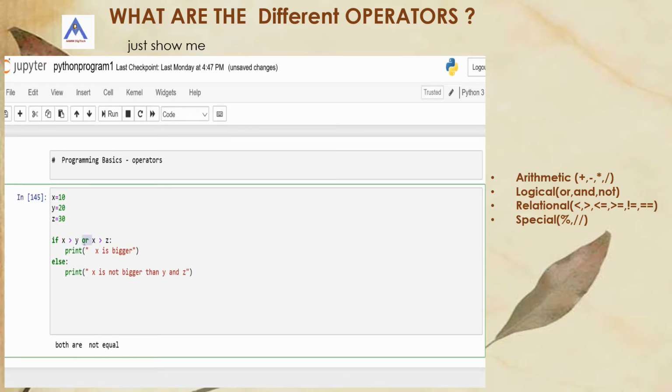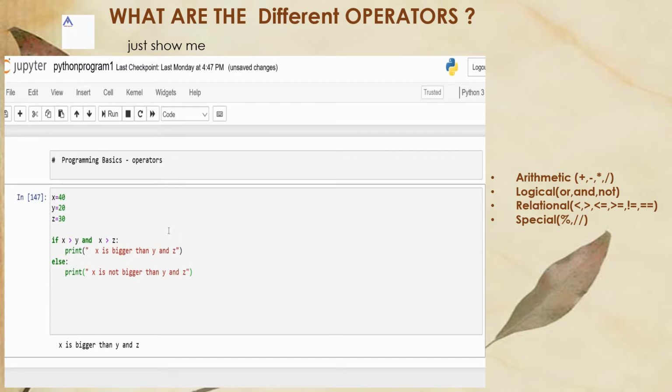Here you have to concentrate on this logical operator or. Either this will be true or this will be true, then this will be executed, otherwise this will be executed. In this case x is not bigger, so the else statement will be executed. Now let us take the AND operator, x greater than y and x greater than z. In this case I make a slight change, I make it 40. Now x is bigger than y and z. So let us see. So x is bigger than y and z. Similarly, you can use NOT operators.